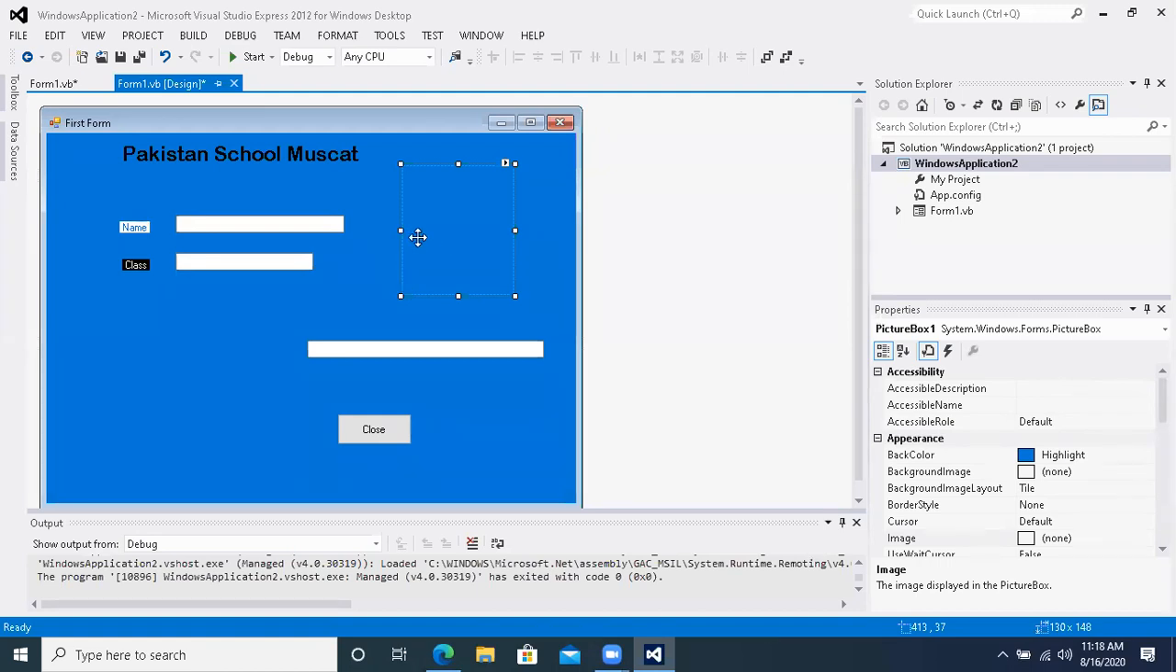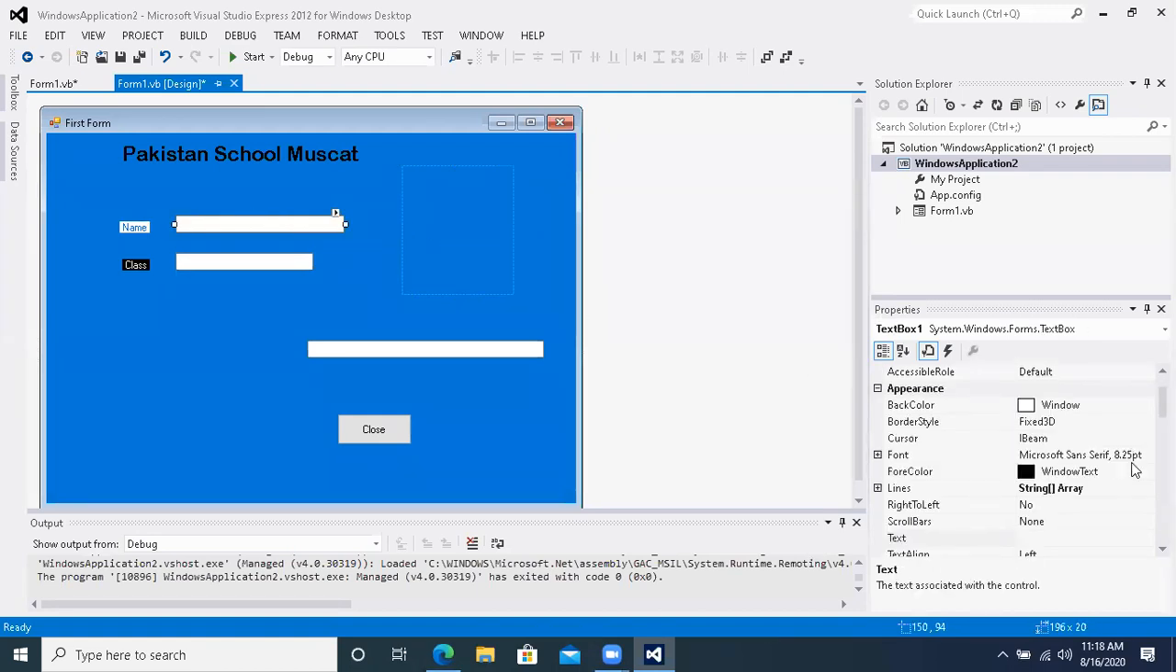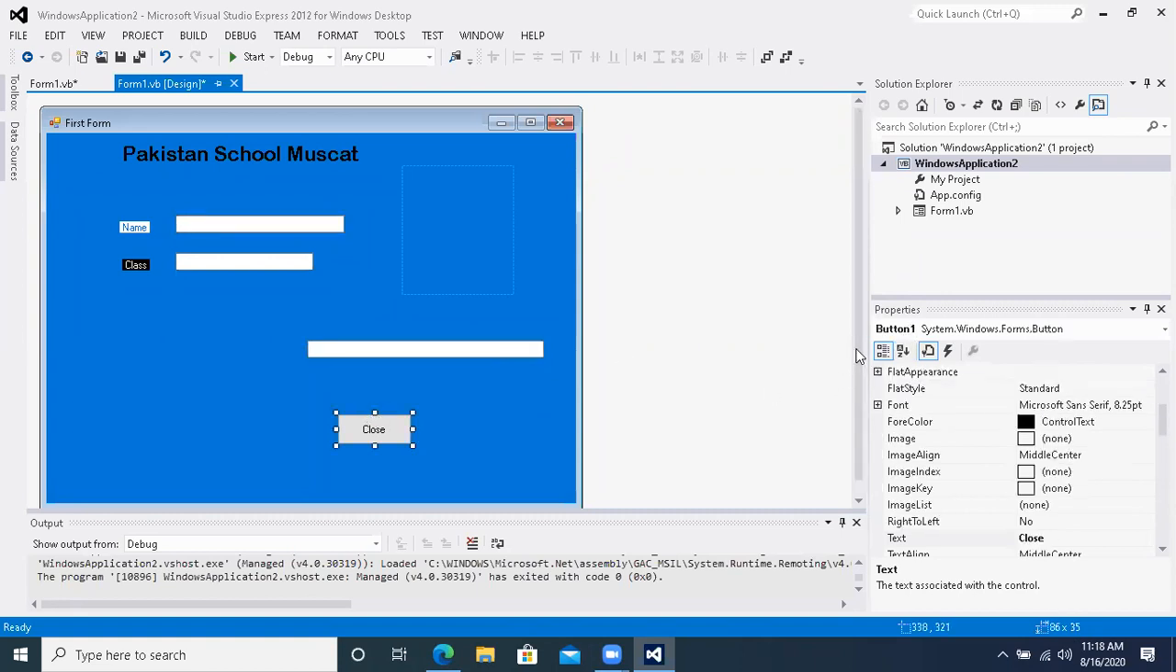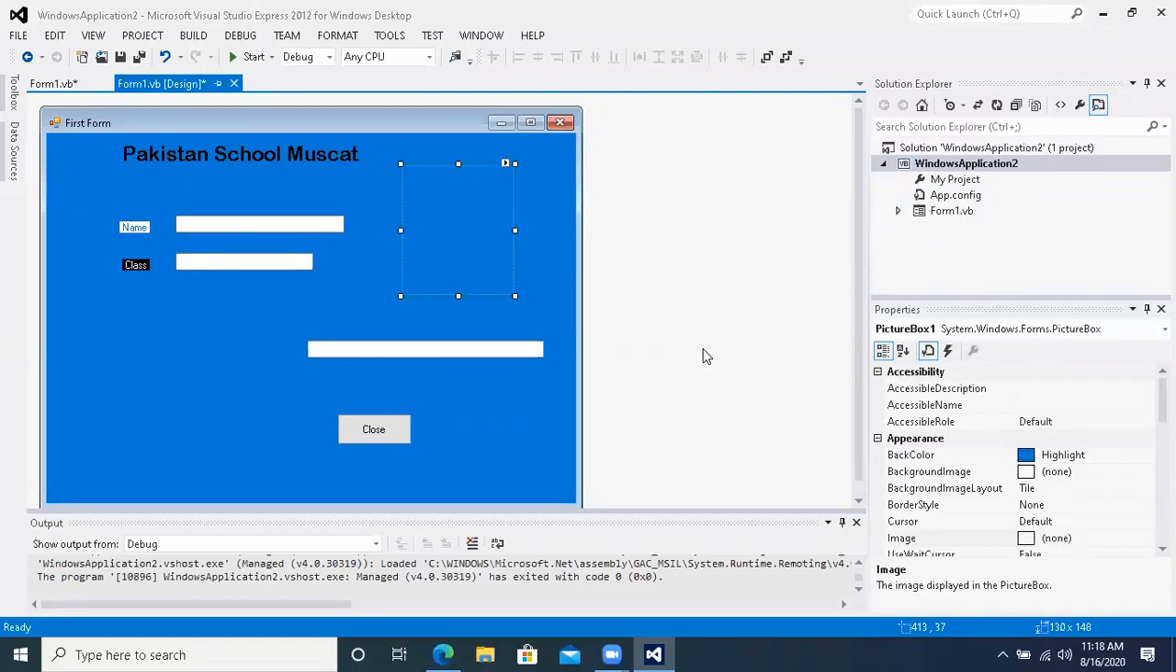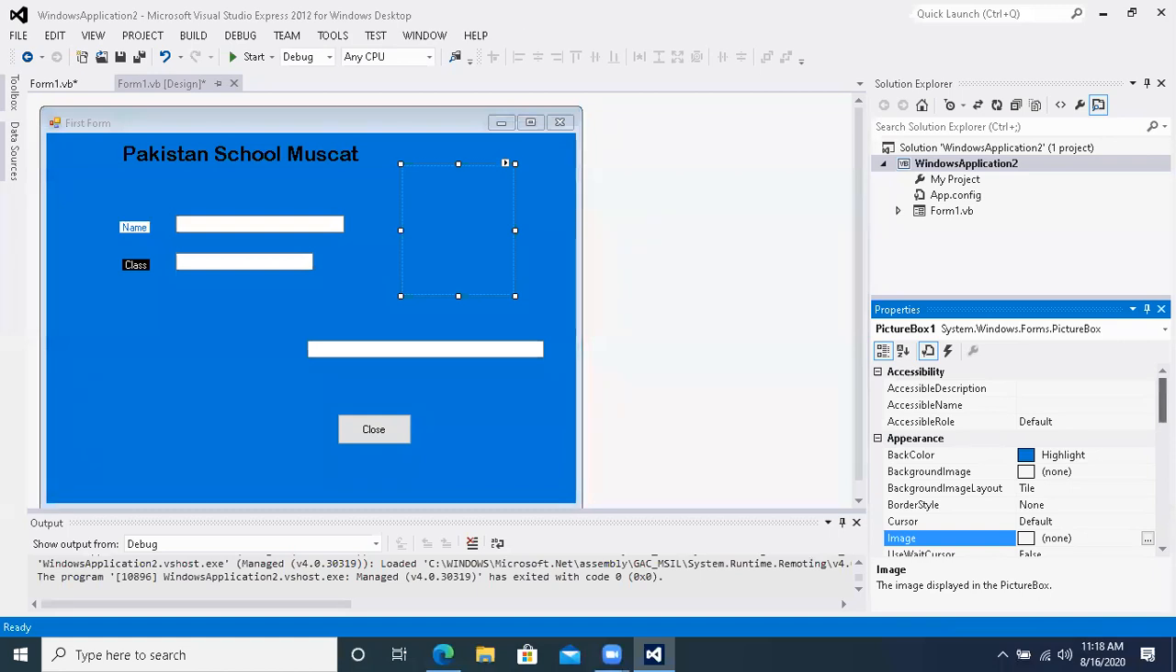I will select it. Keep in mind, when you select an object, you see its properties. When I select this box, this is text box 1, so it is showing me text box 1. This is text box 3, it is showing me text box 3. This is command button 1, it is showing me button 1. This is label 2, this is label 3. So when I click this picture box, it is showing me picture box 1. I will select the picture box and I will go to which option?